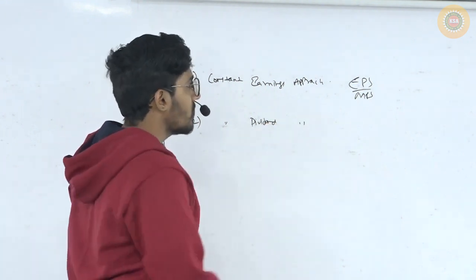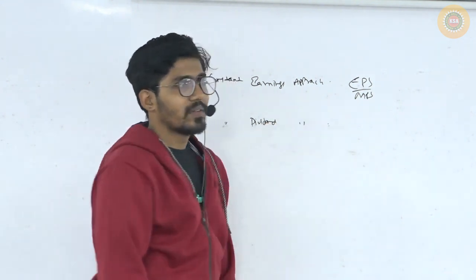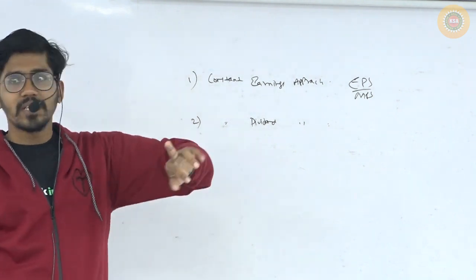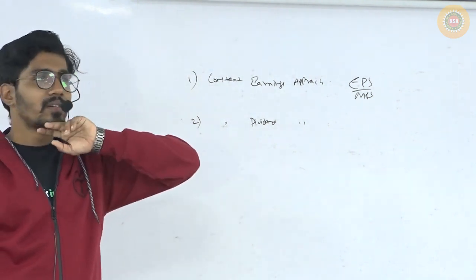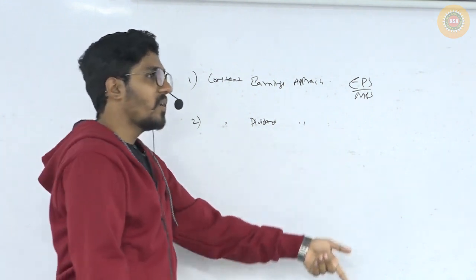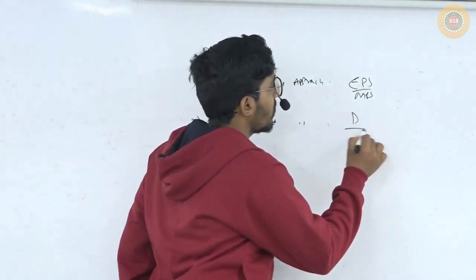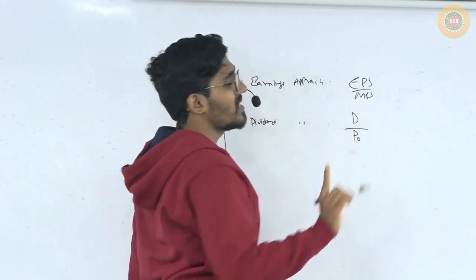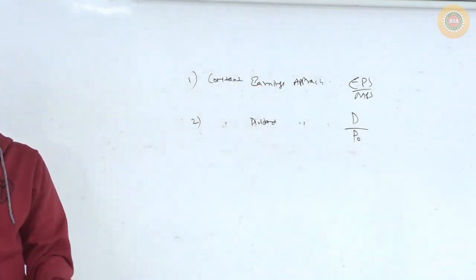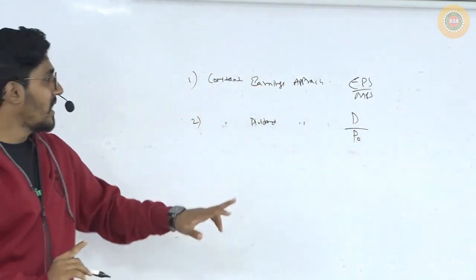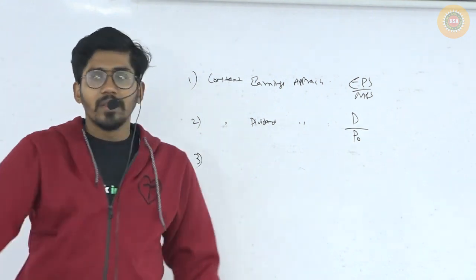Okay, what is the formula? DPS divided by MPS, or D divided by P0. Dividend per share divided by market price per share. D divided by P0.